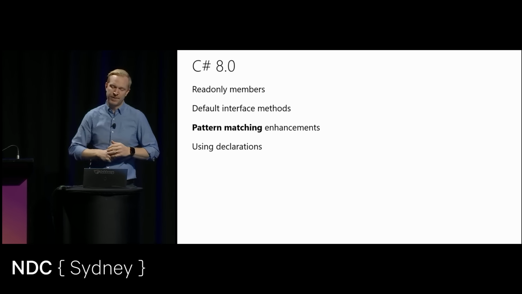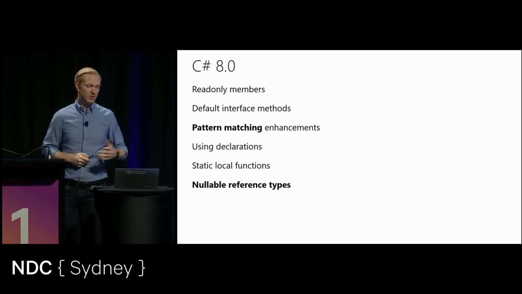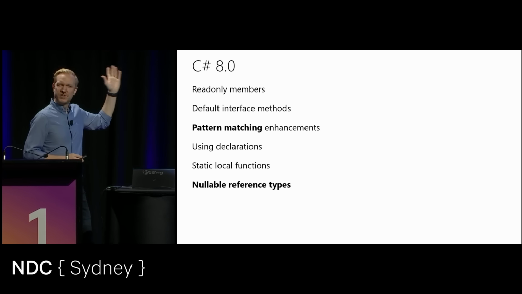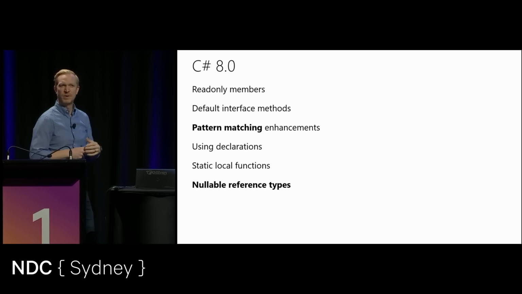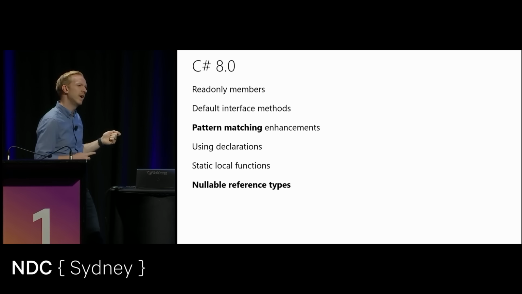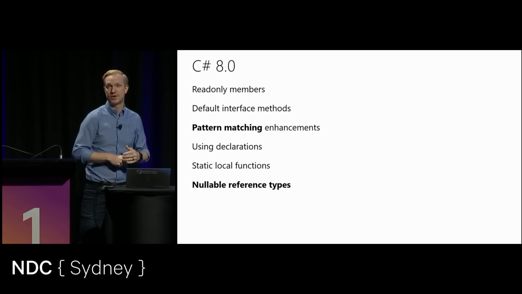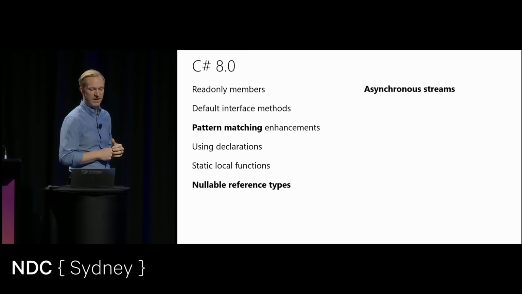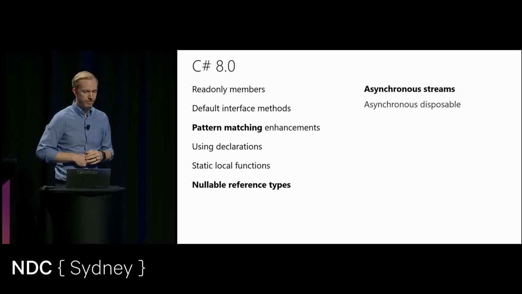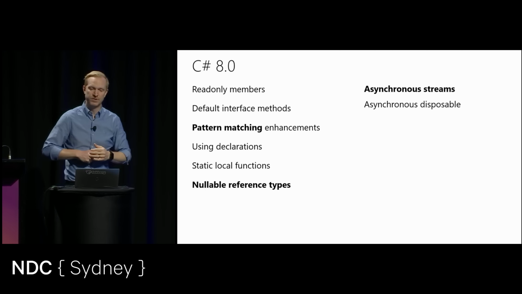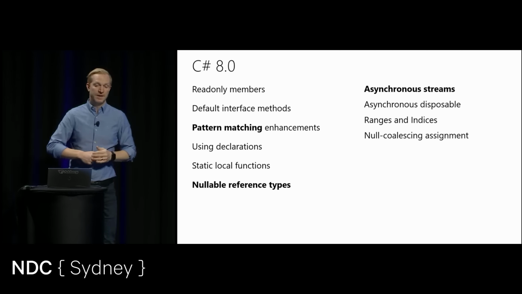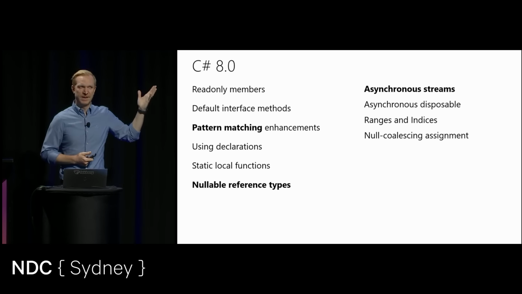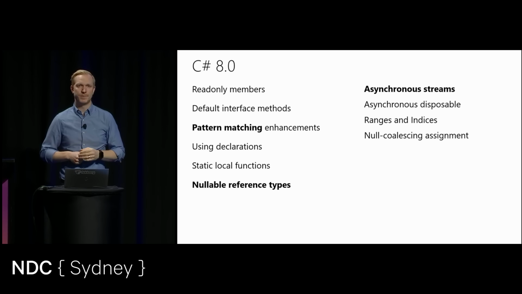Something called using declarations, static local functions. There's quite a few things here. Another one that's going to change the way that we build our software is nullable reference types. It's a completely new way of looking at reference types in C#. We'll spend some time doing that as well. And we'll look at asynchronous streams, which can dispose of things asynchronously. There's ranges and indexes. So all of this here was introduced in a pretty late version of C#.